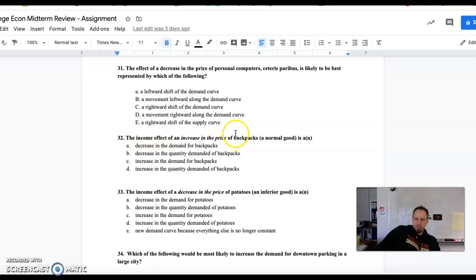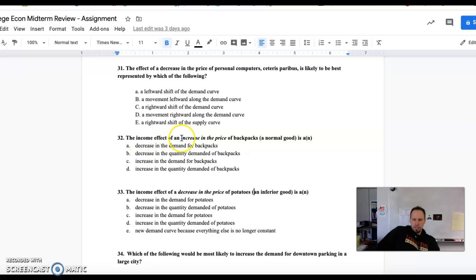So as gas has fallen from $2.60 a gallon down to $1.44, my real income is greater because I can buy more stuff. I spend less on gas, so my income will just go further. This income effect helps explain the law of demand. When we're talking about a normal good, these are goods that when our real income increases, we're going to see an increase in demand.